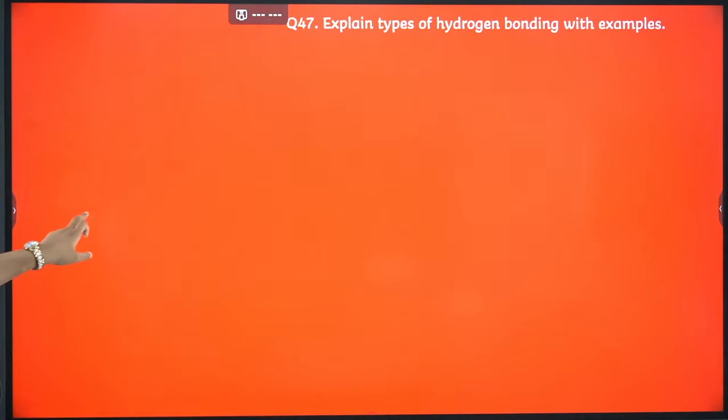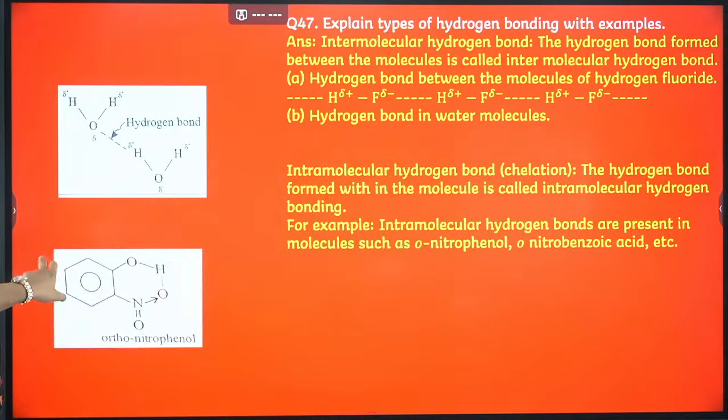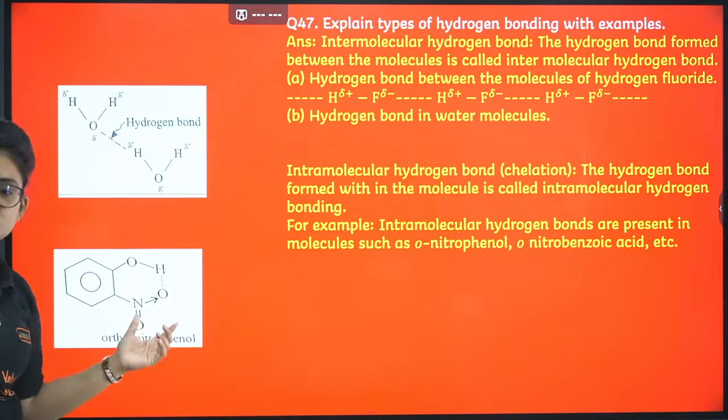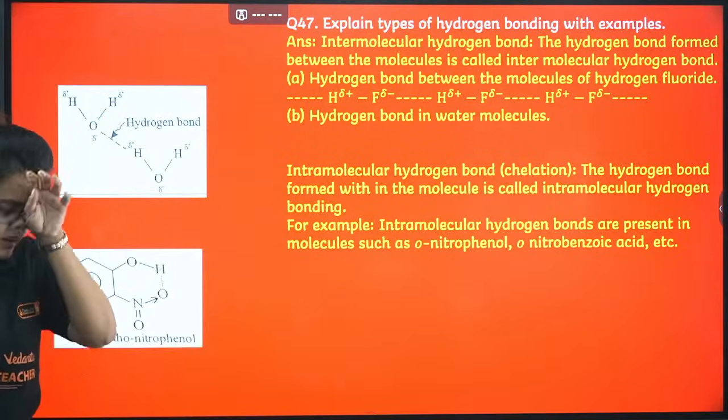Let's proceed. Explain the types of hydrogen bonding. So definitely intermolecular and intramolecular. You can give the example of either water or HF, and for intramolecular you can give the orthonitrophenol example. Okay, let's proceed.